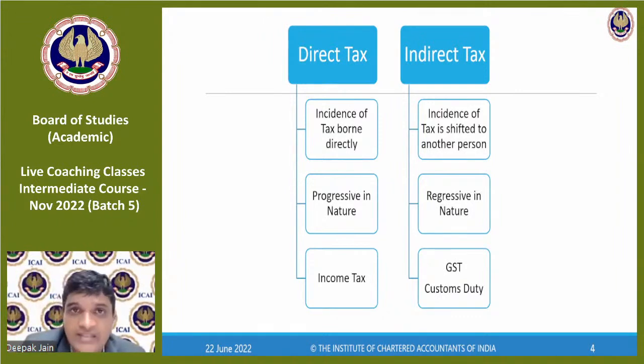Non-registering is legally allowed: up to 20 lakhs, you don't have to register. So you're rightly not registered. You don't want to register, and the government also is saying don't register. So you are paying the taxes, but you're not claiming the credit, so you are at a loss. But that's fine because you're a small dealer and you don't want to get into the complication of filing returns and other things under GST. So it is not evasion. This is a kind of exemption, a special case which is given.